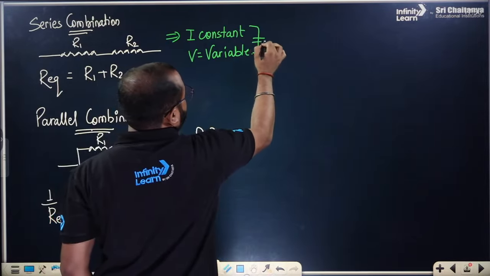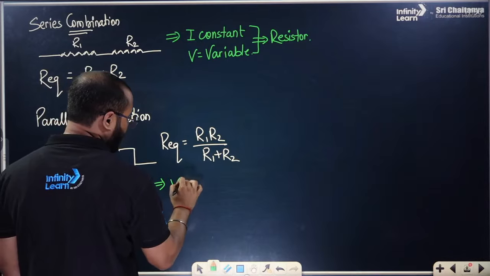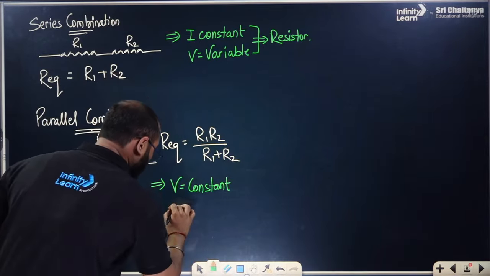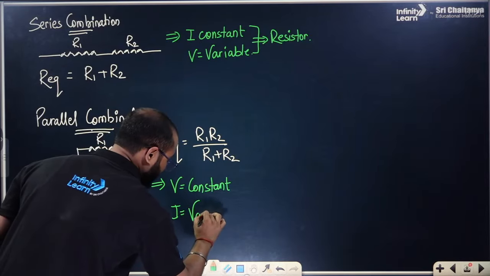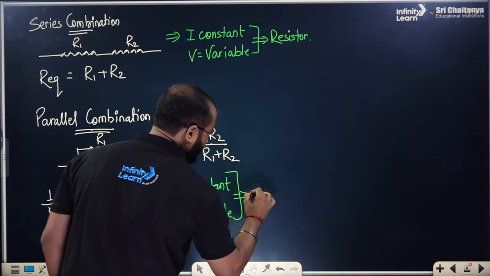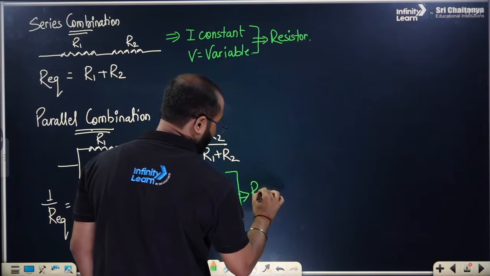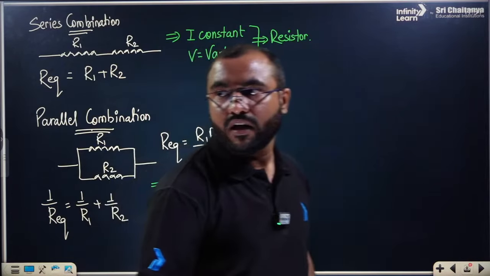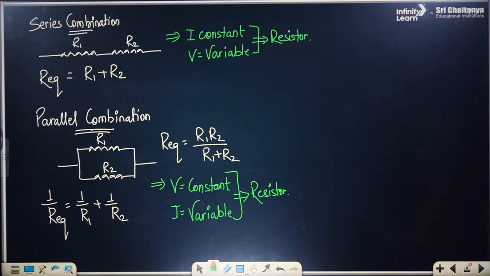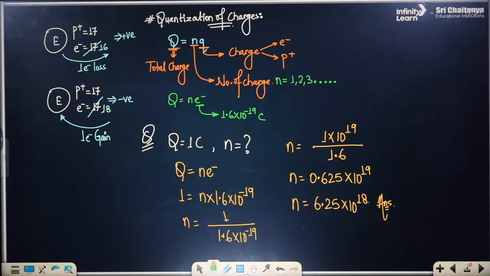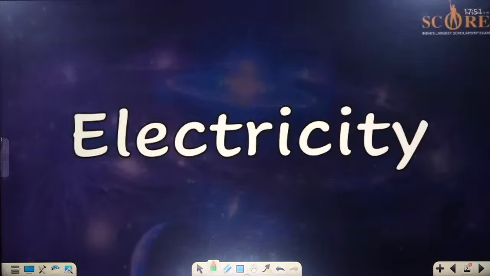In the parallel combination, V is constant, the potential difference is constant, while I is variable for each resistor. These are the topics. If you understand this entire thing, it will be more than enough, and you can find the answers.